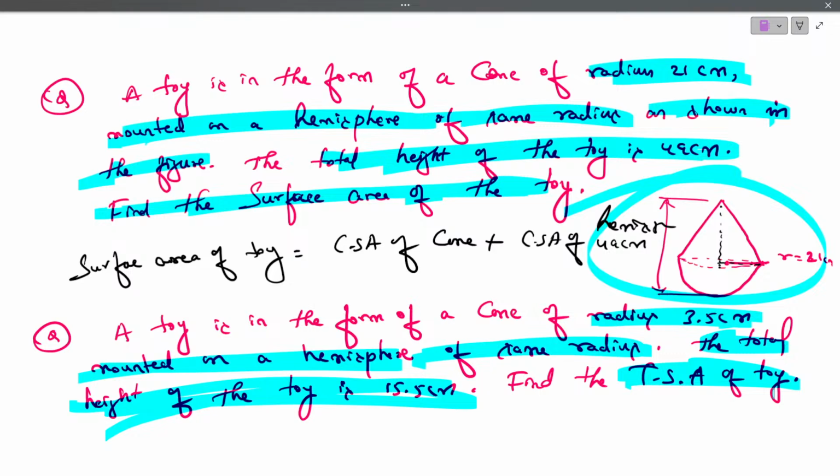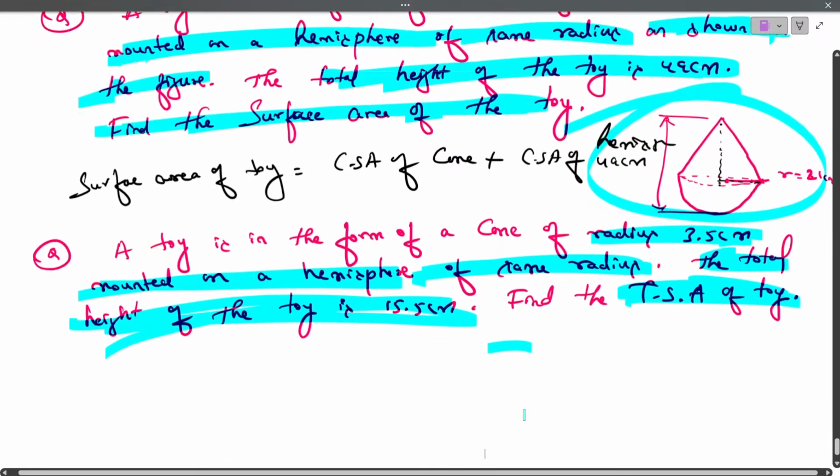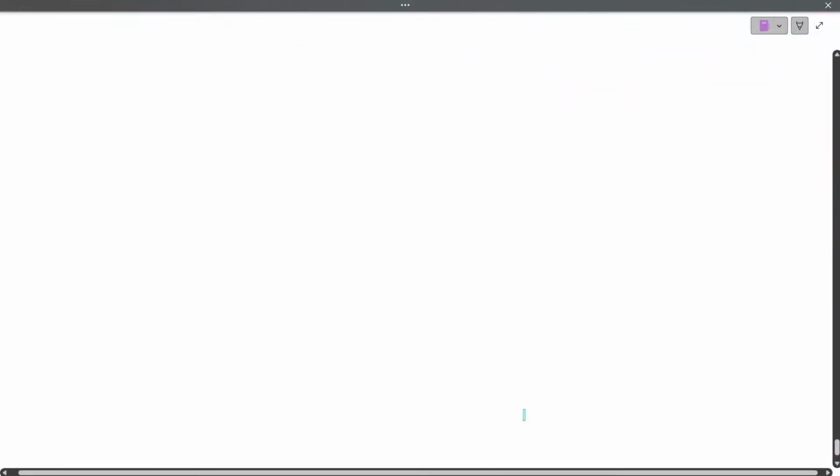Did you compare both the sides? Have you compared both the sides? Yes. It is similar, right? I hope you have understood. Now you have got the confidence that, sir, if any question comes from the surface area and volume, I can do it. You can do it. Is this possible? Now are you finding surface area and volume chapter numericals difficult? How to solve? Are you getting confusion? No, no. Good.